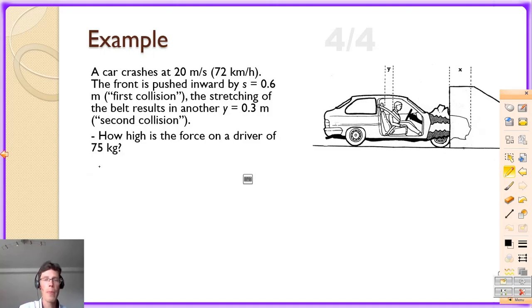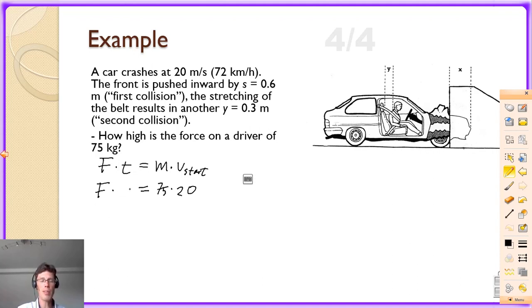kilograms. So, to know this, we have to look at our force formula. Force times time equals mass times v start. A number of things we can fill in. We know the driver has a mass of 75 kilograms. We also know his starting speed, that's 20. The F we want to know, so I don't fill that in. Then we need the time it takes for this person to come to a stop. I don't know that one yet, so that's what we have to find out.